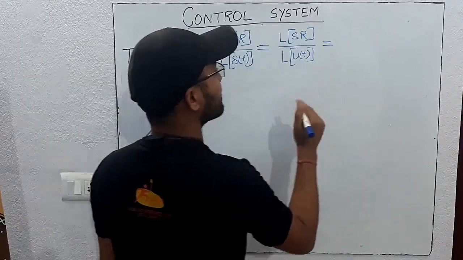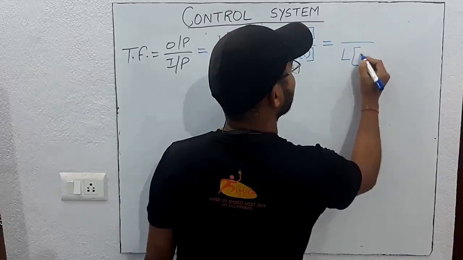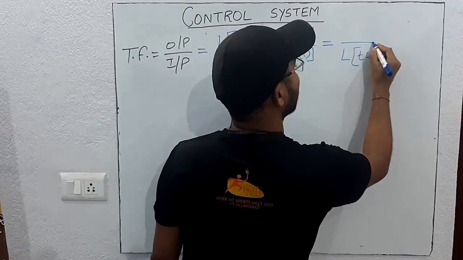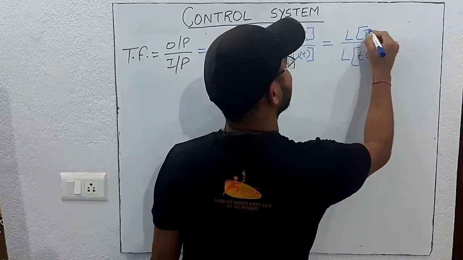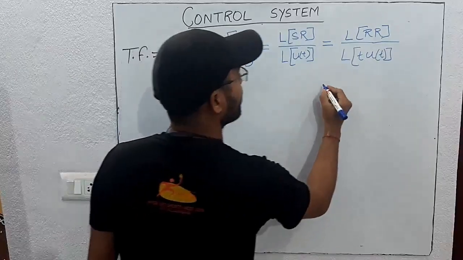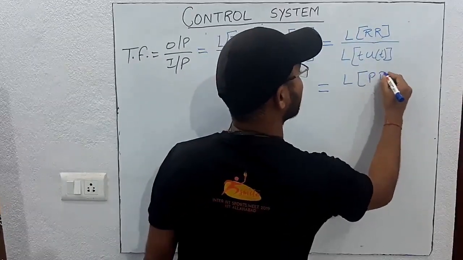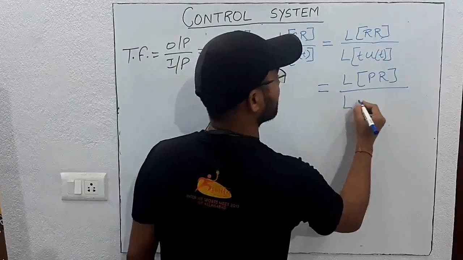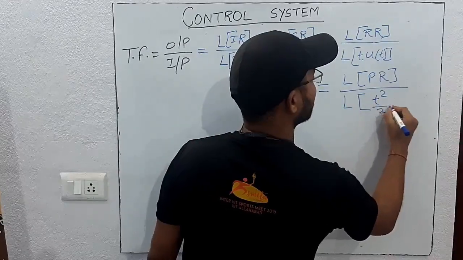Now next, for the ramp input, the input response will be the Laplace of the ramp, denoted as t u(t), and the output response will be the Laplace of the ramp response of the system. Now for parabolic, the output will be the Laplace of the parabolic response divided by the input response, which is t square by 2 u(t).